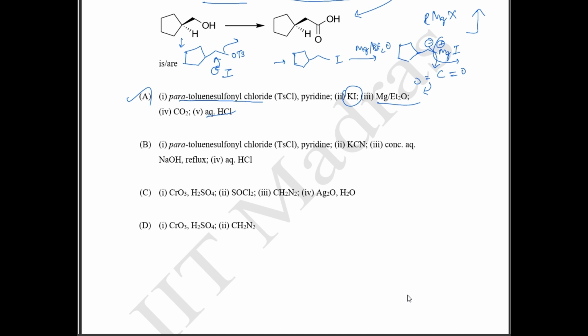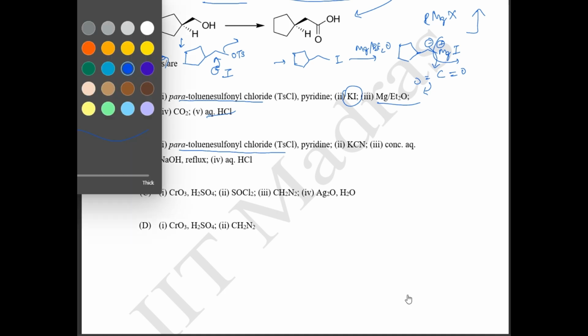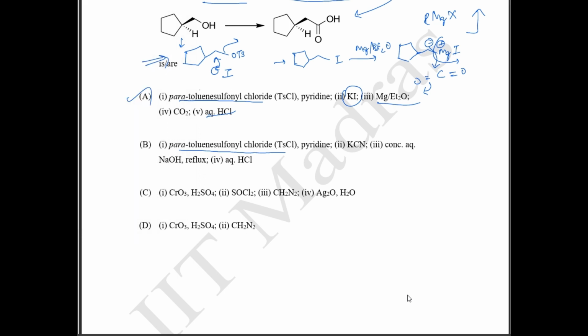So option B, again you have your para-toluene sulfonyl fluoride. This is going to form the same tosyl compound. Okay, tosyl group வந்து இதுவாகும். இங்க என்ன ஆகுதுன்னா in place of your iodine, now we are going to have a cyanide group. So cyanide group attack பண்ண என்ன ஆகும்? Here you are going to form a cyanide. Cyanide will be formed. Okay, so further என்ன இருக்கு?